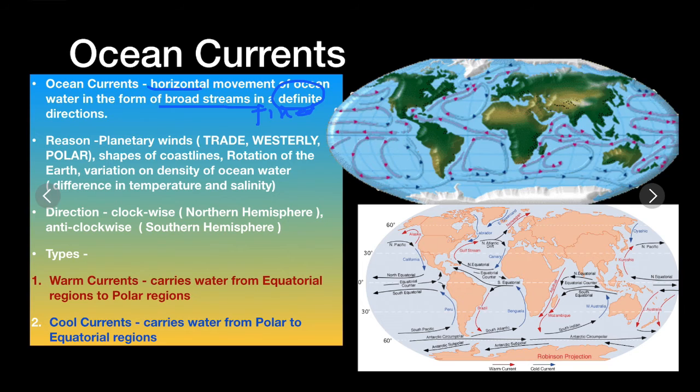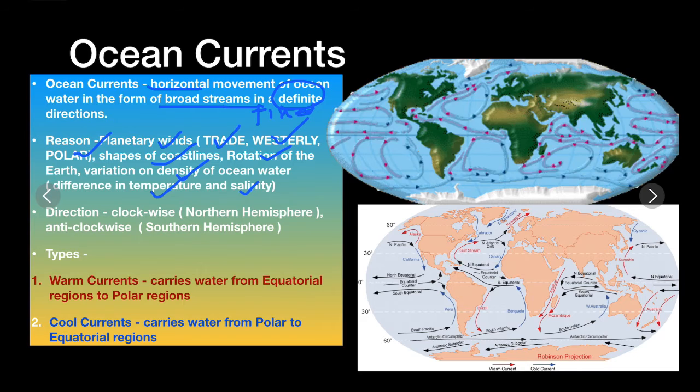The reasons behind the occurrence of ocean currents are planetary winds, which include trade winds, westerlies, and polar winds, the shape of the coastline, rotation of the earth due to which the Coriolis effect is felt, and variation in the density of water due to the difference in temperature and salinity of the water.